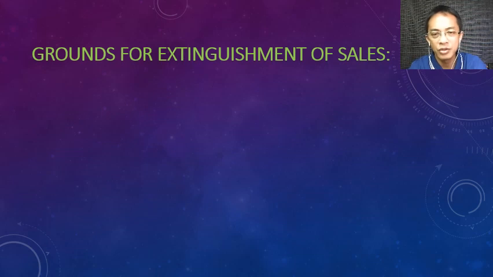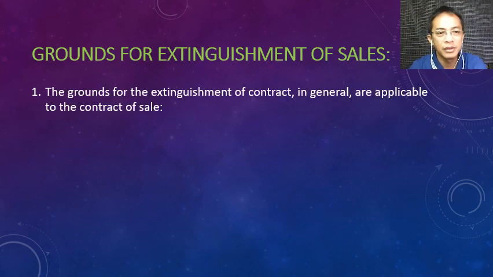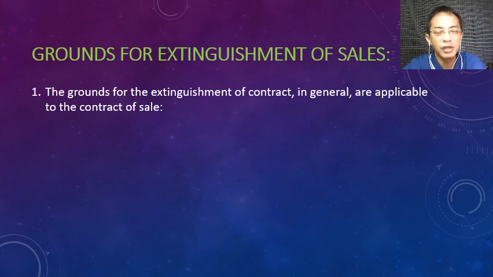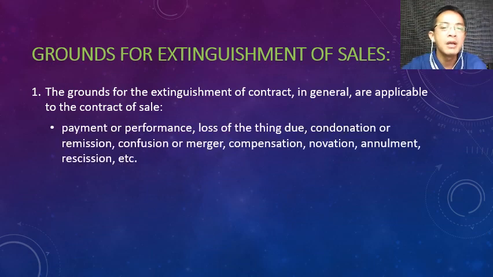Okay, so since sales is a contract, the grounds for the extinguishment of contracts in general, which we have discussed in our obligations and contracts, are also applicable to the contract of sales. But we will not anymore expound on them. Just for a review, let us mention them: payment or performance, loss of the thing due, condonation or remission, confusion or merger, compensation, novation, annulment, rescission, and etc.